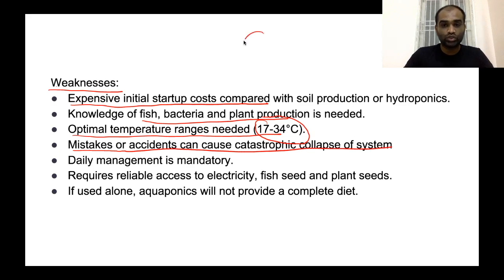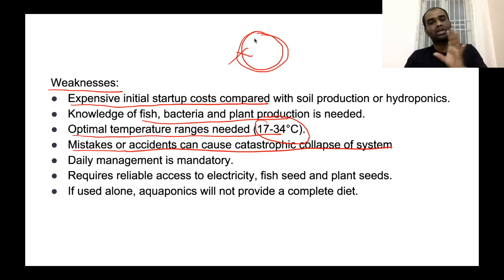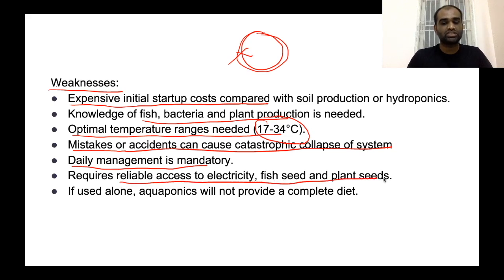Since this is a very closed ecosystem, if any system is getting collapsed, the entire ecosystem will collapse. So, any sort of small mistake or accident can collapse the entire system itself. Daily management is mandatory. Also, it requires reliable access to electricity, fish seed, as well as plant seeds. If used alone, aquaponics will not provide a complete diet. Okay, so these are the weaknesses of aquaponics.